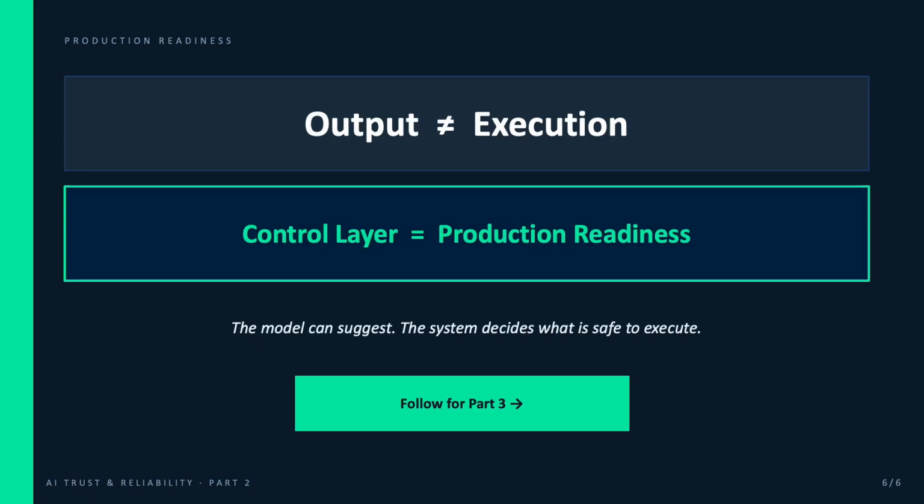The companies that succeed with enterprise AI will not only be the ones using the best models, they will be the ones building the strongest operating layers around those models. Because in production, intelligence is not enough. Control is what makes AI reliable. That is why AI model output should not directly trigger business action. It needs a control layer.